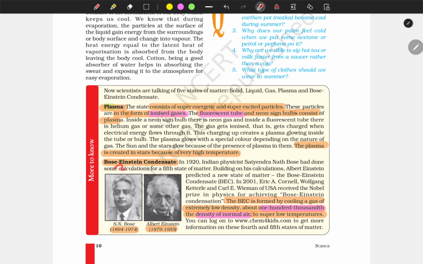And the last state of matter, which we know, is the Bose-Einstein condensate, named after an Indian scientist and a German scientist. Bose-Einstein condensate is formed by cooling a gas of extremely low density, about one hundred-thousandth of the density of normal air, to super cool temperatures.